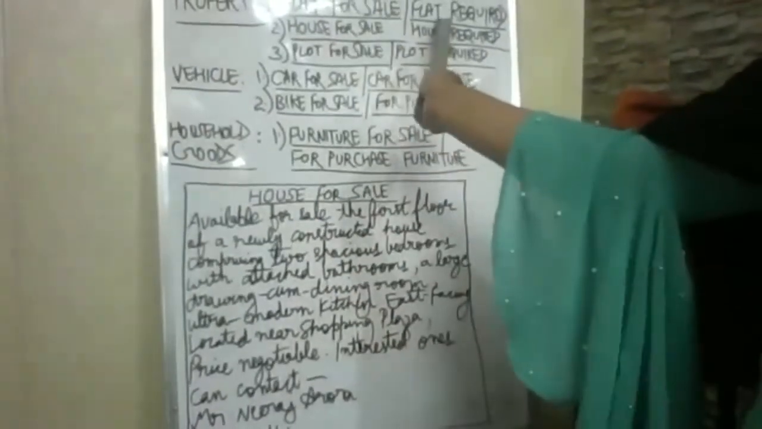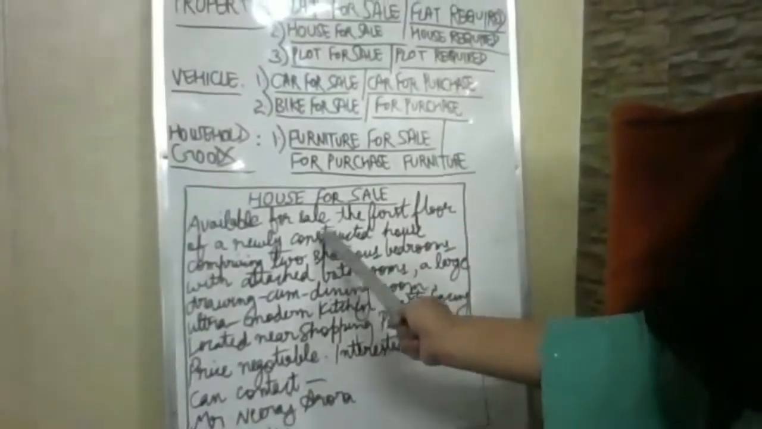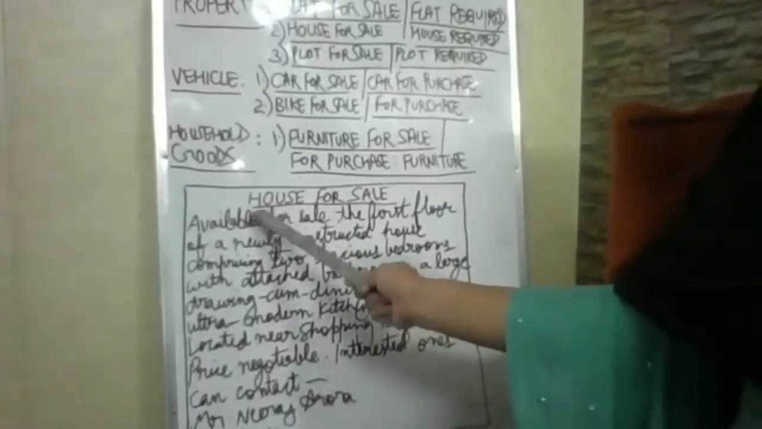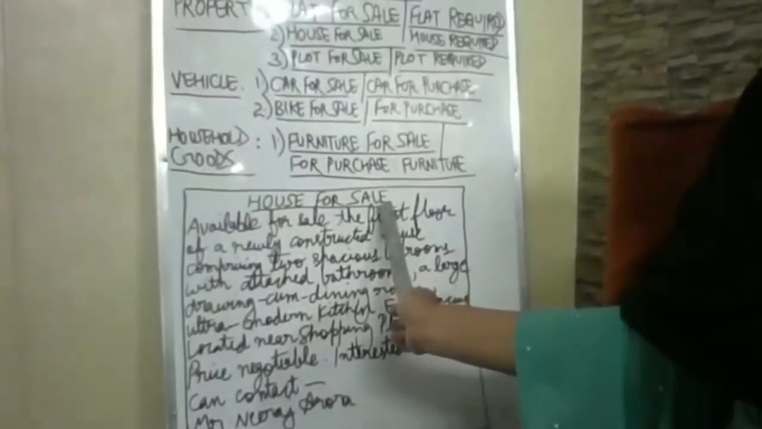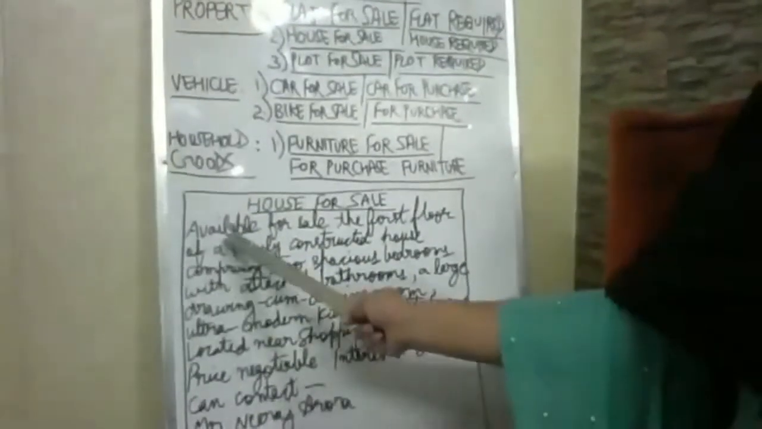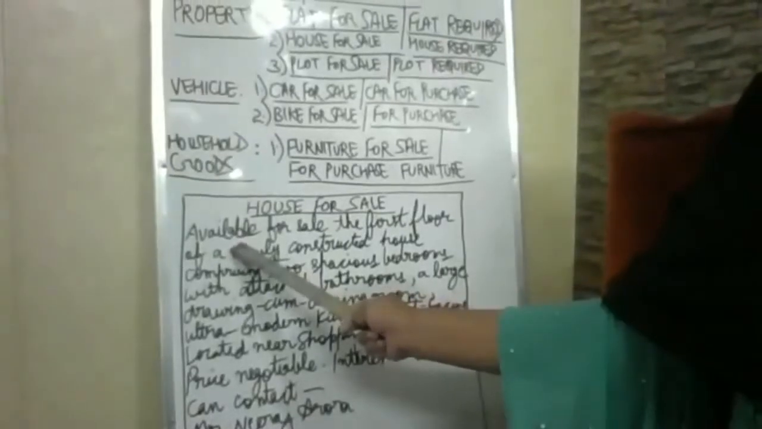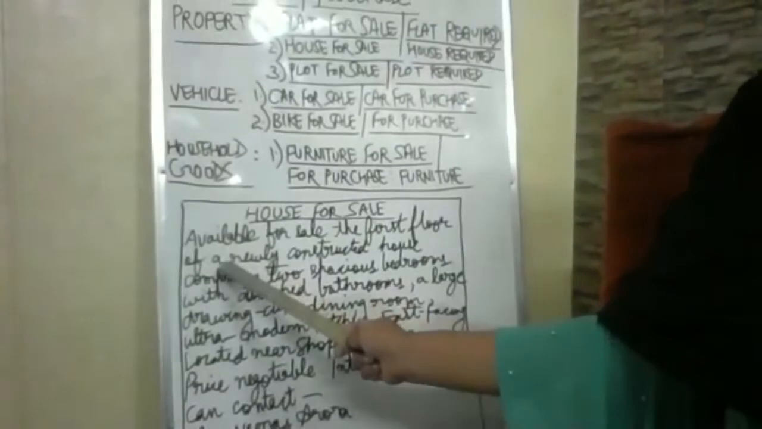Similarly, we will be doing flat required or house required. Suppose you need to purchase. So you will be giving the heading house. You will be giving the heading for purchase hyphen house. Or you can also write house for purchase in that. Clear? Then rather than writing available, your first word would be required.